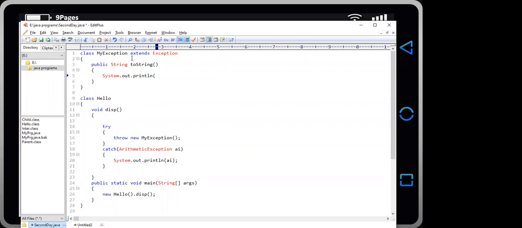System.out.println. Look, Java is a very powerful and very popular programming language, and there are huge statements and huge concepts. There are many concepts which you need to learn, but our objective is to cover only those concepts or those things which are required to understand the development environment of Android. Okay, so the user defined exception.